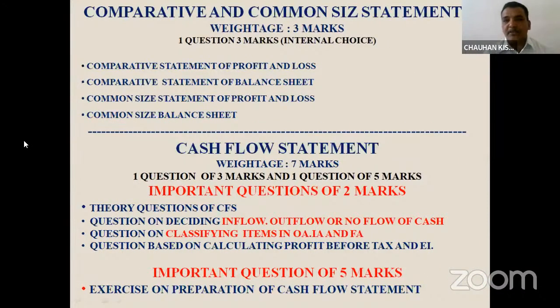Now the last 2 topics are comparative and common size statement. We do not have to discuss so many things about the comparative and common size statement, but the important point is cash flow statement. One question of 5 marks and one question of 3 marks. In that, what can be asked in 2 marks? So please note it down.